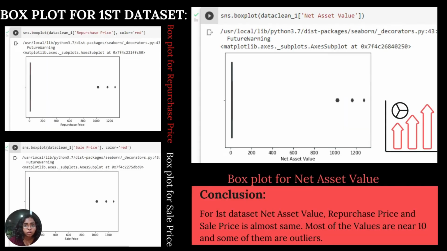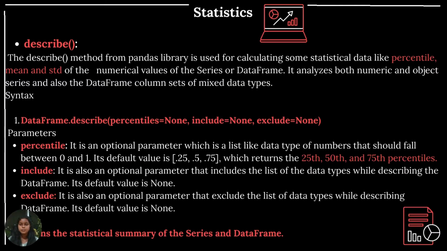And now looking at the box plot for the first data set, we can find that the box plot for NAV, repurchase, and sales price is almost the same, and most of the values are near 10, except some of the outliers. Now we are going to see the descriptive statistics of the datasets that we have taken for analysis.